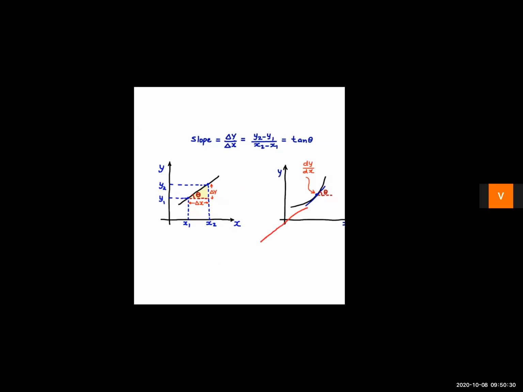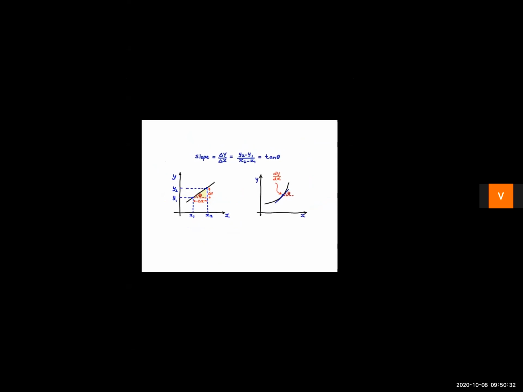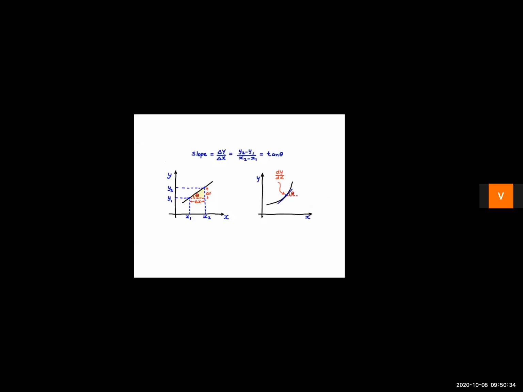So children, your slope equals change in y coordinate upon change in x coordinate, that is y2 minus y1 upon x2 minus x1, which equals tan theta, where theta is the angle between your graph line and the x-axis, right children? Now this was for the straight line graph.